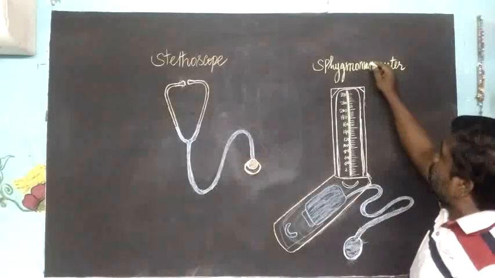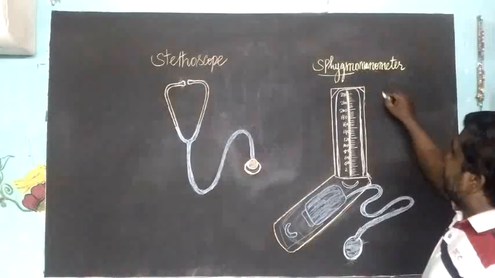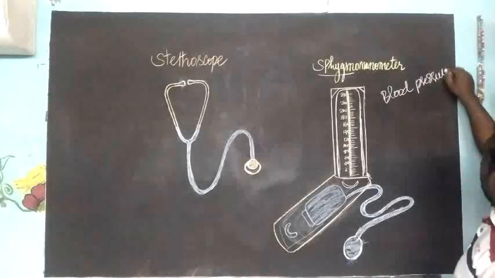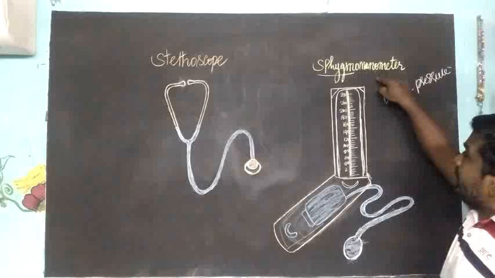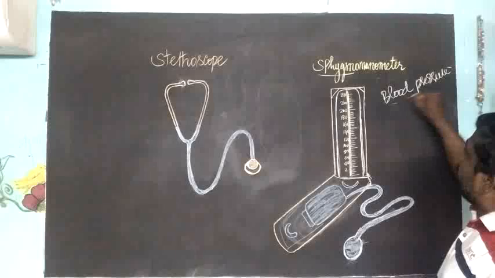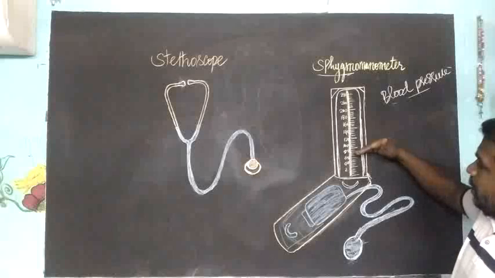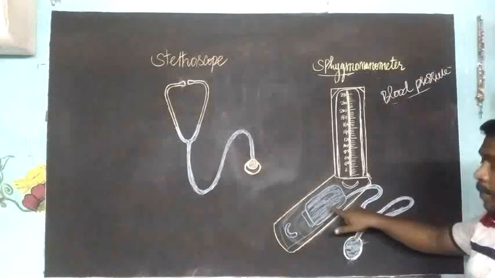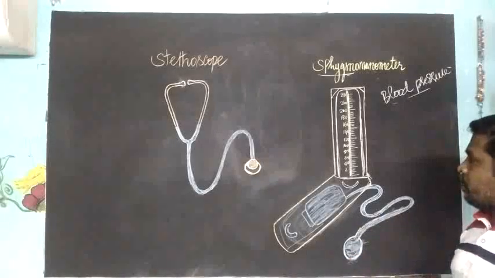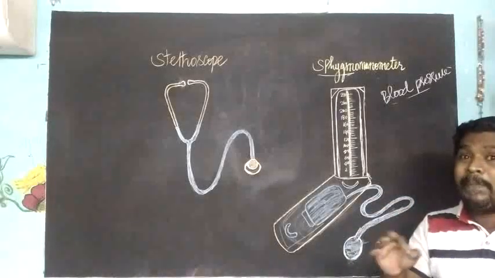We can divide the term into two parts, sphygmus and manometer. Sphygmus means blood pressure, and manometer is a physical instrument. So the physical instrument used to measure the blood pressure is called the sphygmomanometer. Here there is a mercury manometer reading, and a pouch-like structure connected to a ball. This instrument is used to measure the blood pressure.